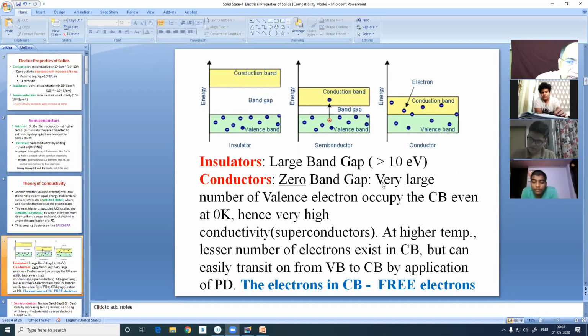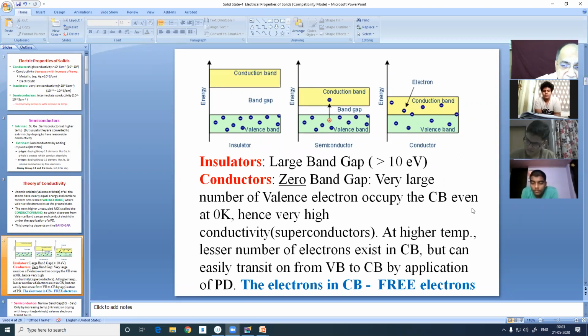And at 0 Kelvin, I repeat, at 0 Kelvin, all the electrons from the valence band enter into the conduction band, and all metals become superconductors. If all the valence electrons, or electrons in the valence band, come to the conduction band, then the conductivity rises manifold, and that is the case of superconductivity. So all metals are superconductors at 0 Kelvin, minus 273 degrees Celsius.